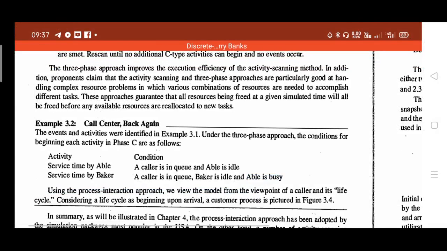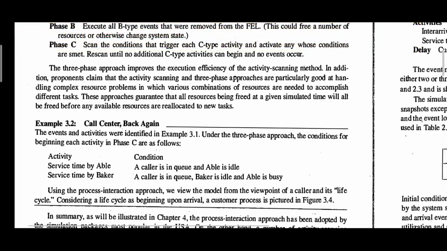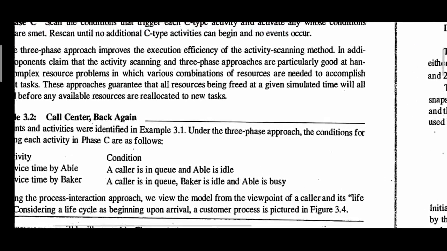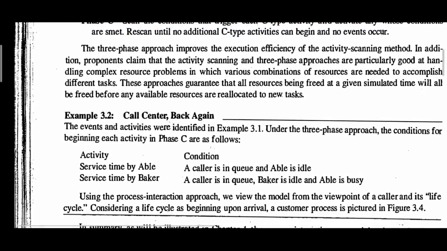I'll begin with the call center, the Abel Baker problem, once again. This time we are simulating the Abel Baker problem for 100 customers, or whatever the number of customers, by considering the concept of FEL, or future event list.